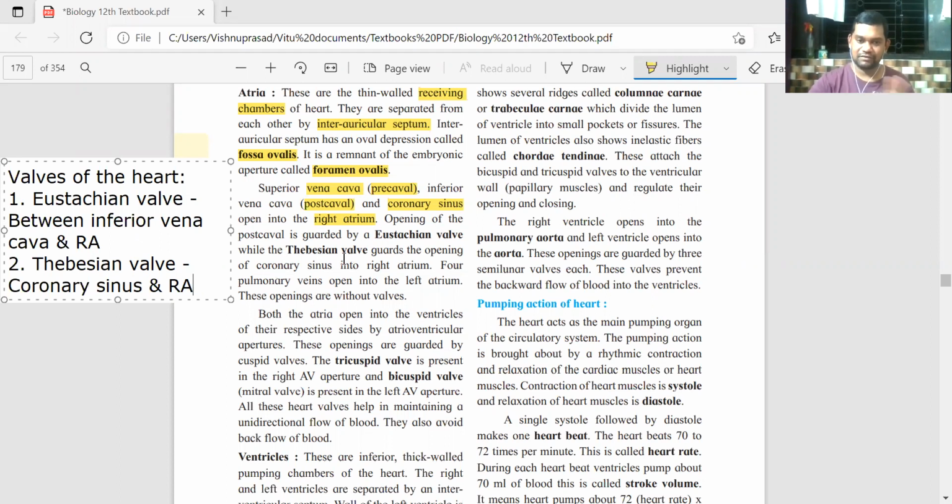Any valve in the heart has the function of preventing the backward flow of blood, because around the heart the blood always has to flow in a particular direction. For example, the inferior vena cava brings deoxygenated blood from every part of the body to the heart, and it has to enter the right auricle. If the person is lying down, it should not happen that blood goes back from the atrium into the inferior vena cava.